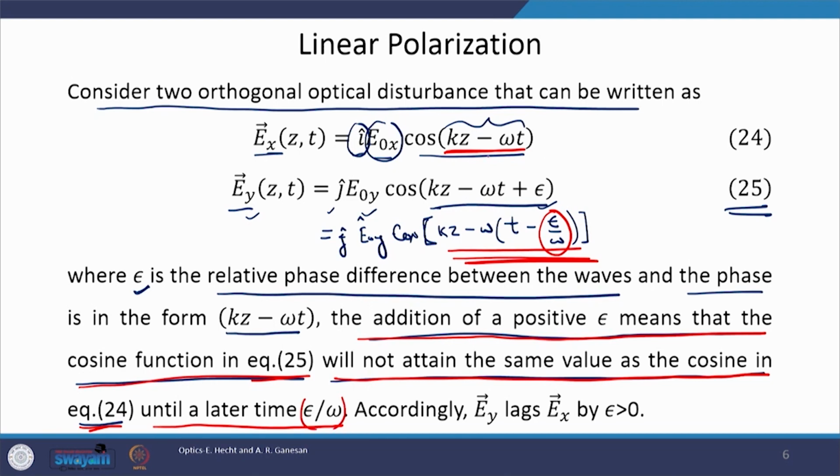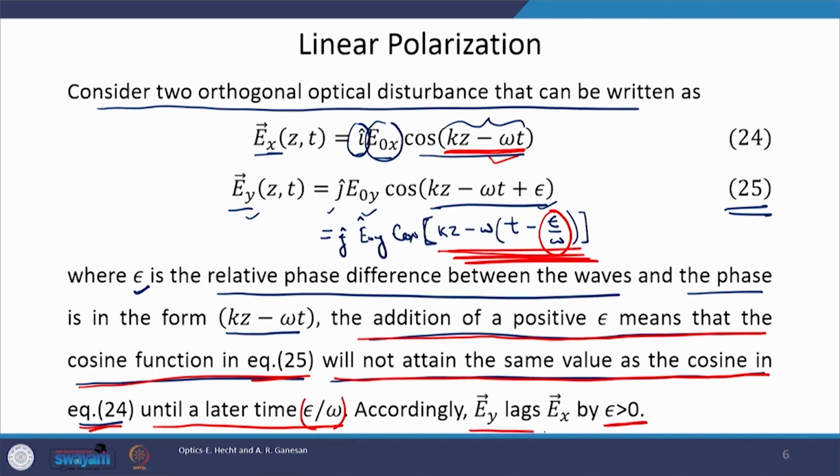Equation number 24 has this phase, it evolves in time, and the same phase would be achieved by equation number 25 only after an additional time, and this additional time is epsilon by omega, which clearly says that equation number 25 is lagging behind equation number 24, or in other words Ey is lagging behind Ex, provided epsilon is larger than 0.